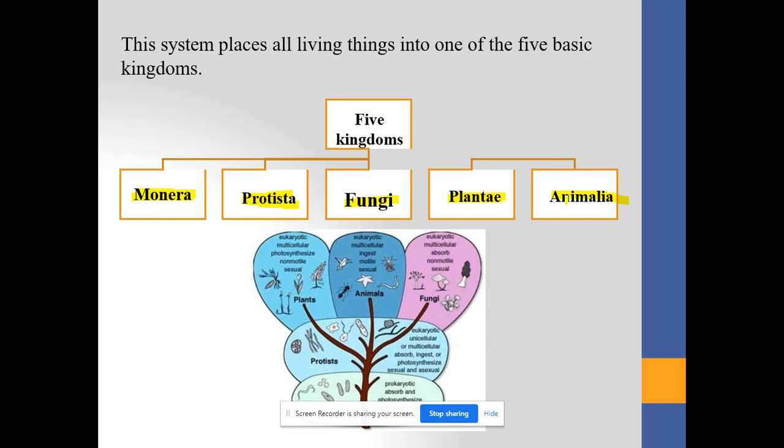So students, try to understand what I want to explain. According to this five kingdom classification model given by Whittaker, the living organisms are classified into five different kingdoms. The first one is the Monera, second is the Protista, third is the Fungi, fourth is the Plantae, and fifth is the Animalia.